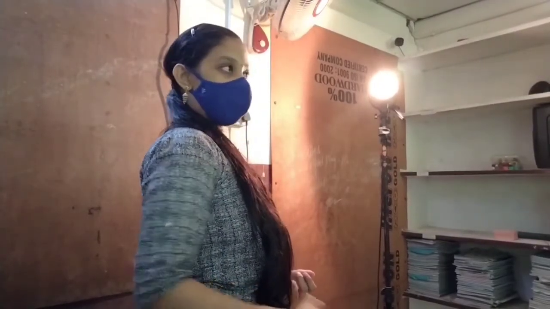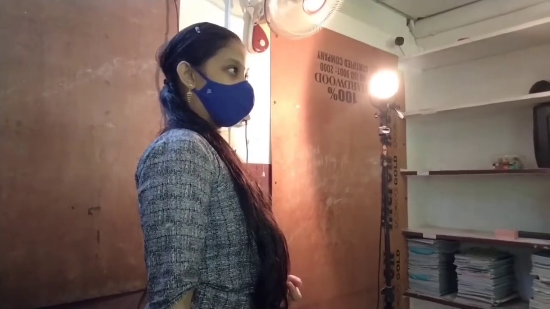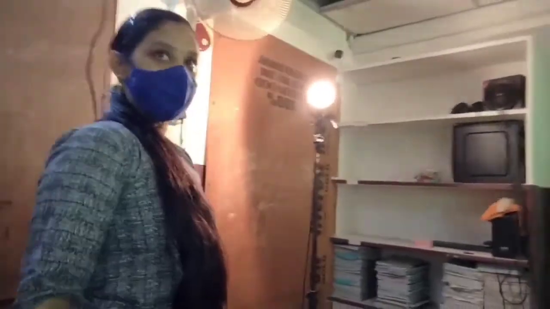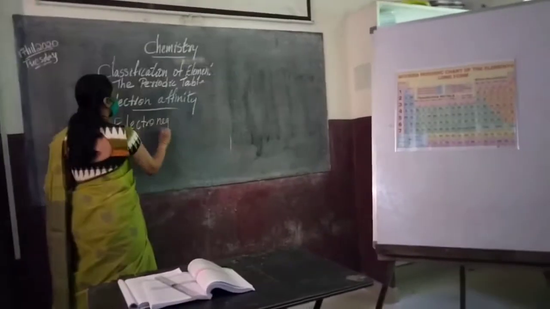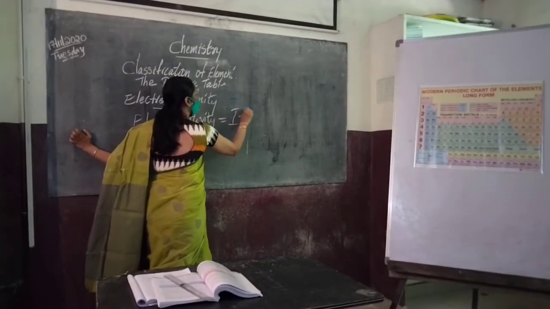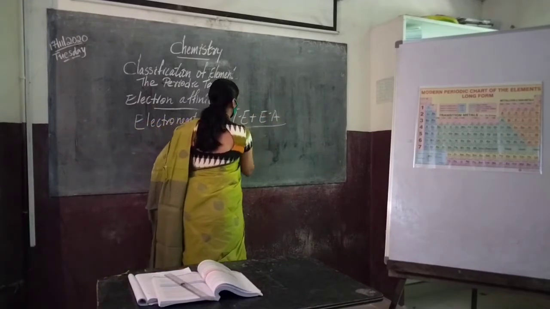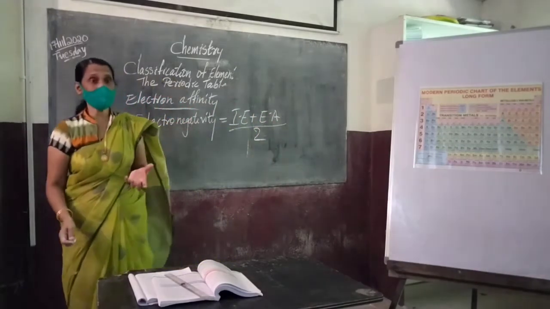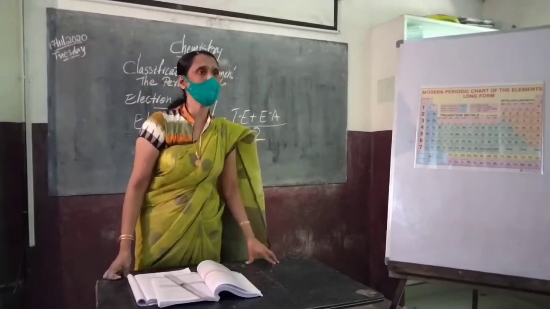What is the formula to find out the electronegativity? Can you say? Raja: Ionization energy plus electron affinity by 2. Electronegativity is equal to ionization energy plus electron affinity by 2. Very good. It's an average. Electronegativity is equal to ionization energy plus electron affinity by 2. So electronegativity is nothing but a capacity to attract the electron.